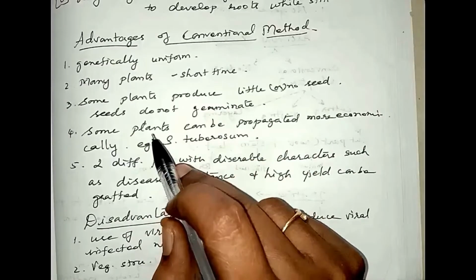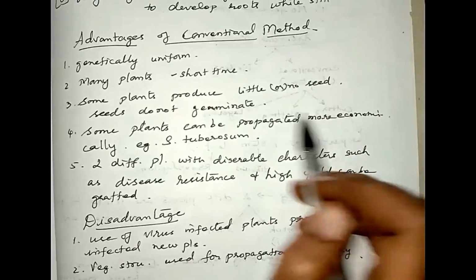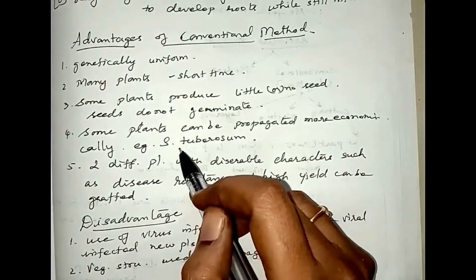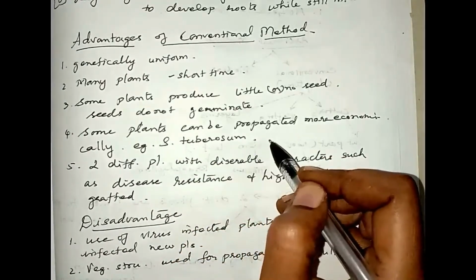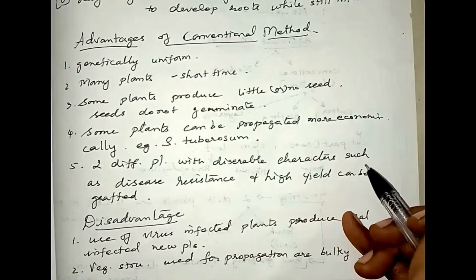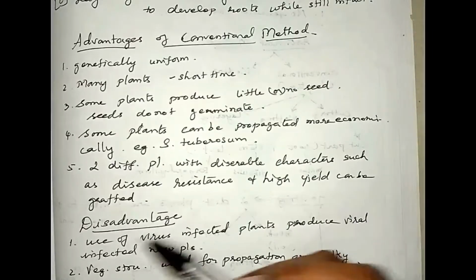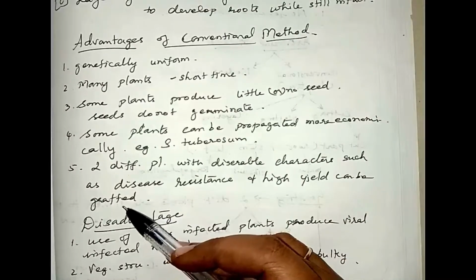Fourthly, some plants can be propagated more economically without spending more money. Example, Solanum tuberosum. Fifthly, two different plants with desirable characters such as disease resistant and high yield can be brought together in a single plant by grafting.